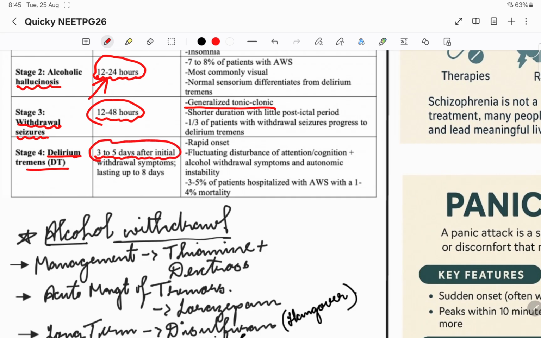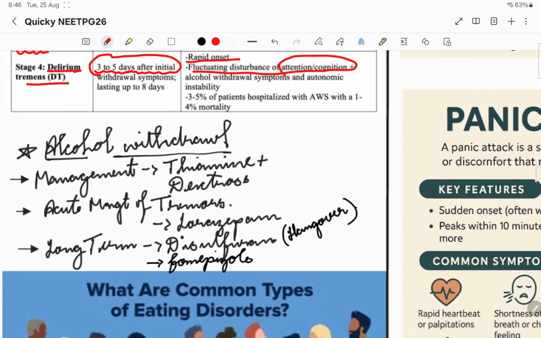Someone who is a chronic alcoholic finally decides to stop alcohol, and this is all that might happen. It is a very rapid onset, with fluctuating disturbance of attention and cognition. So this is the thing with alcohol withdrawal.